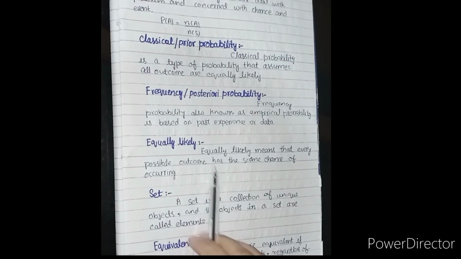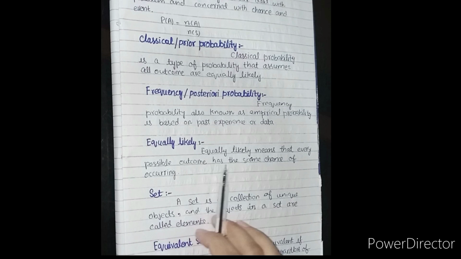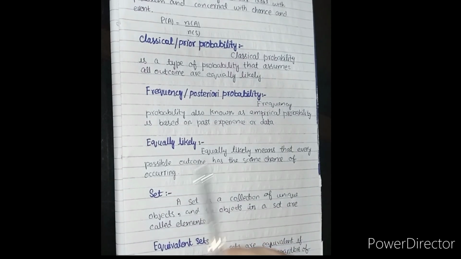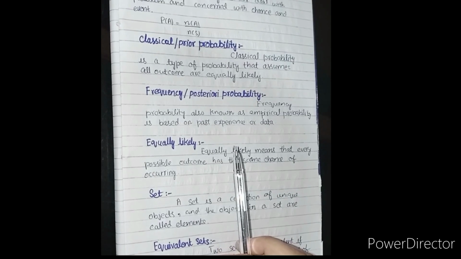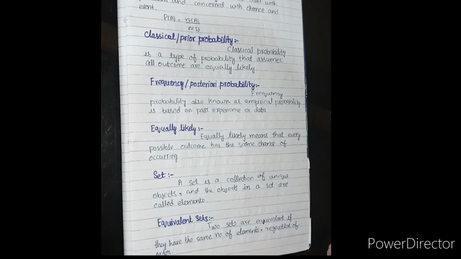Next is equally likely. Equally likely means that every possible outcome has the same chance of occurring. Let's say you have a bag with 5 red balls and 5 blue balls. If you randomly pick one ball without looking, the probability of selecting a red ball is 1 by 2, and the probability of picking a blue ball is also 1 by 2. Each color has an equally likely chance of being chosen.